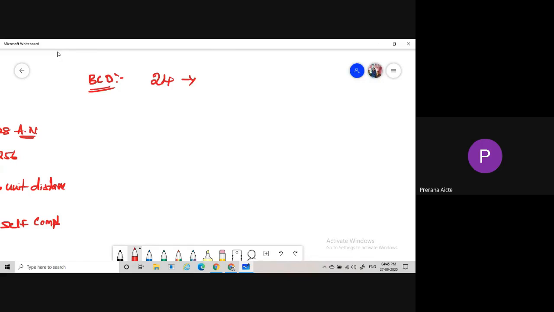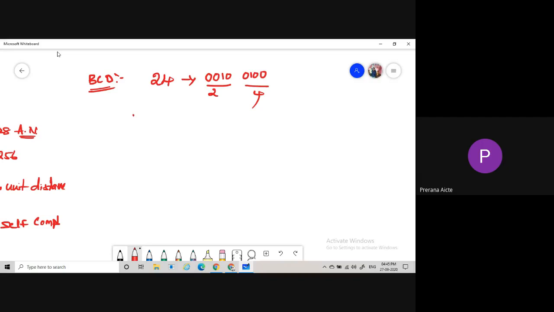At the time of BCD representation, the number is read as 2, 4 separately. The BCD representation of 2, 4 is 0010 0100. So it is 2 and it is 4. This is the way to do a BCD representation.